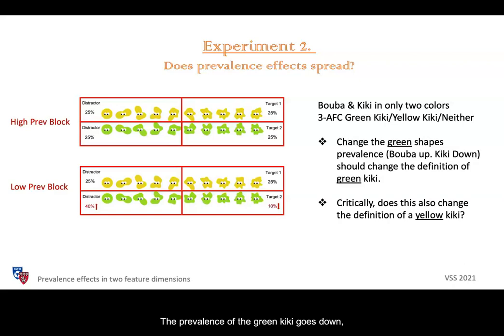The prevalence of the green Kiki goes down, green Buba goes up, while the prevalence of the yellow shapes stayed unchanged in the low prevalence block. Thus, a change in the green prevalence changed the categorization of the yellow shape.